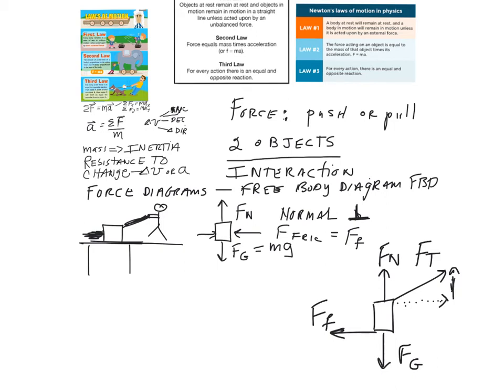And so now, what has to be equal? What has to be equal is that the force of friction has to be equal to the x part of the tension force, because there's no acceleration this way, and there's certainly no acceleration this way. So in this case, the normal force, plus there's a little bit of lifting up, right? The tension, the y part of the tension force, these two forces have to add up to equal the force of gravity, because they have to be balanced. Why do they have to be balanced? Because the box is sliding at a constant speed in a straight line.